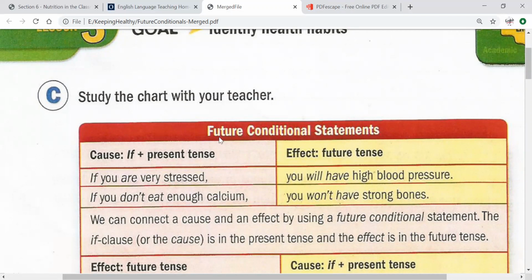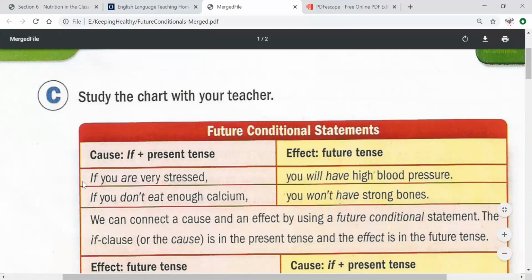If I go for a walk, I will feel better. So if I go for a walk, go will be the verb in present tense, and the answer will be future. I will feel better.